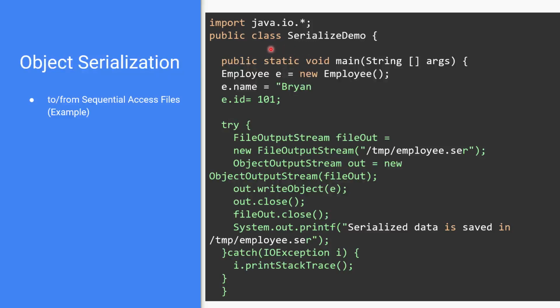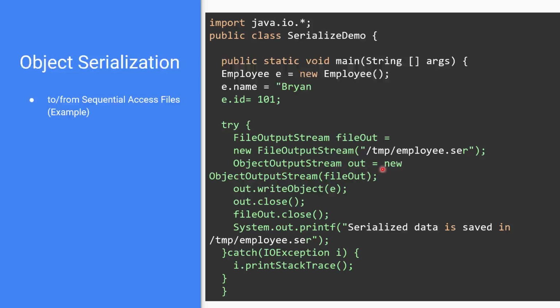And again, we can see here we are importing java.io. We have our class SerializationDemo. And we can see here in our main method, we are declaring a new employee. We're giving the employee a name and an ID. And right here, we have our file that we are opening, and that'll be our fileOut.